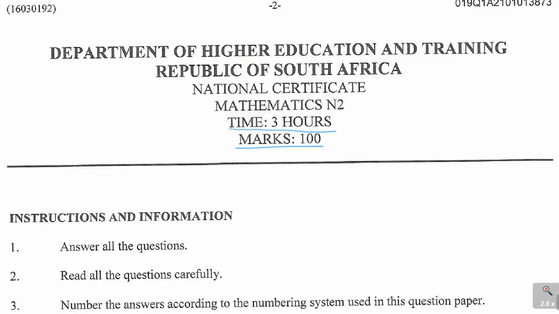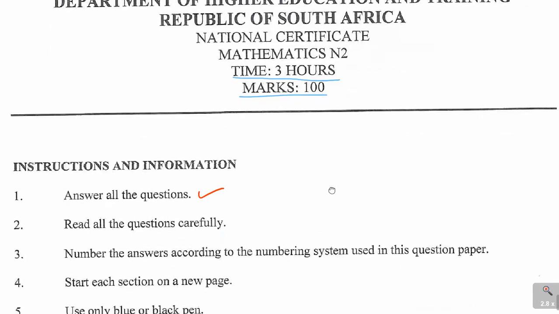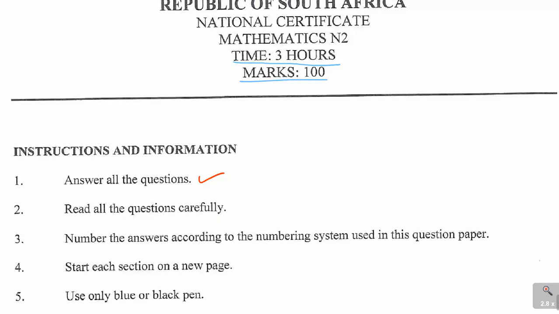Let us look at the instructions. The first instruction says answer all the questions, which we're going to do. Then it says read all the questions carefully, and number the answers according to the numbering system used in this question paper. So don't come up with your own numbers. Then start each question on a new page.